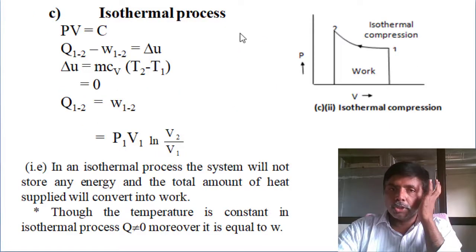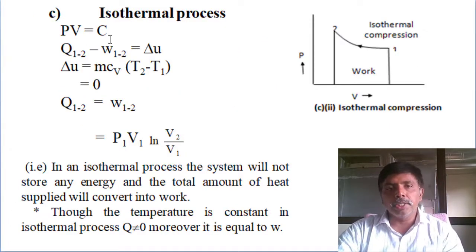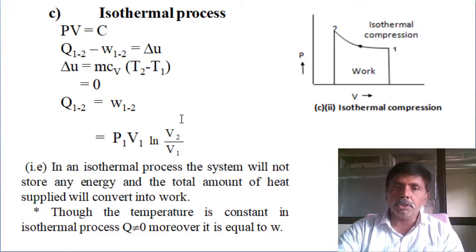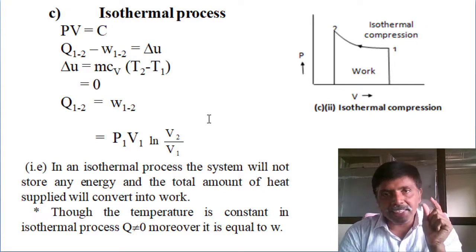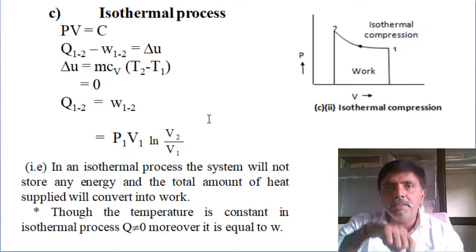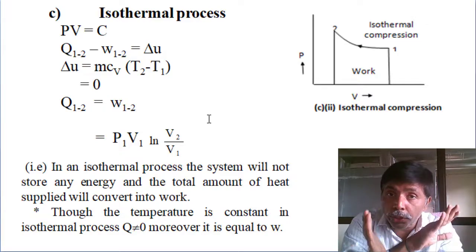Next, isothermal process. Here temperature is constant. If temperature is constant, change in internal energy is m Cv (T2 minus T1), which is 0. Heat supply equals work done. Heat supply equals P1 V1 ln(V2 by V1). So from this equation we can conclude that in an isothermal process, whatever heat we are supplying, total heat will convert as work. There is no accumulation of energy.